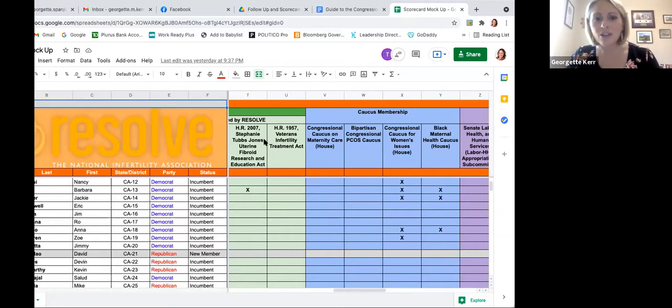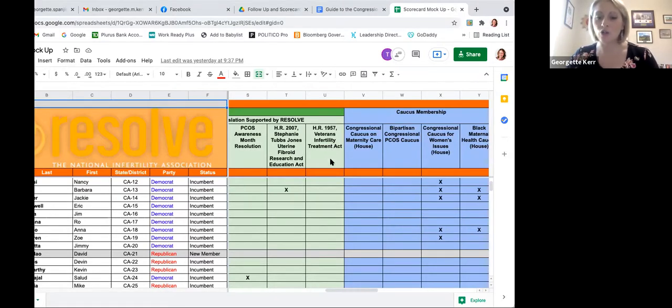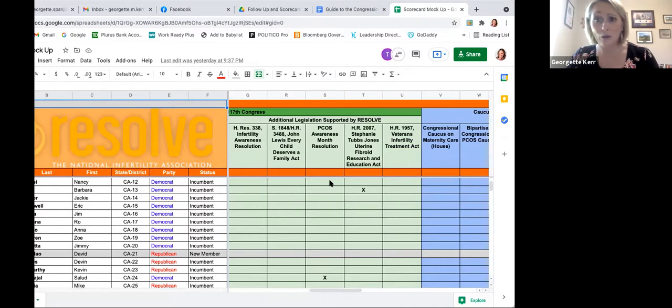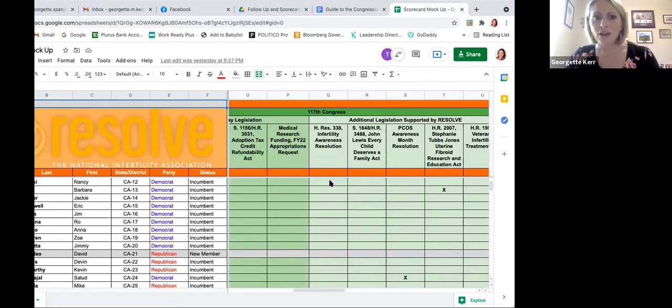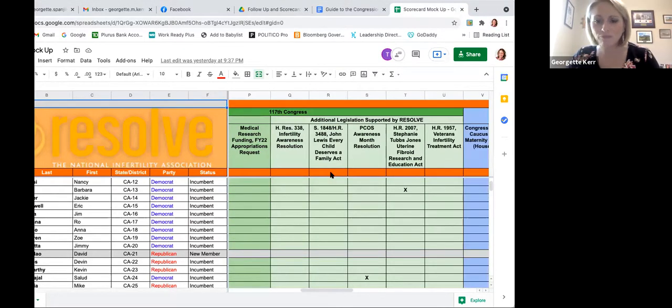The Stephanie Tubbs Jones Uterine Fibroid Research and Education Act, and then the Veterans Infertility Treatment Act. These bills are all very, very important as well. But since we're anticipating these are going to be about 30-minute meetings, we definitely wanted to make sure that we were able to speak about some of the bills in more detail. But we can certainly offer, as individual advocates or offer up Resolve, ASRM, or other partners, to continue to follow up with these offices and serve as a resource on these other pieces of legislation.